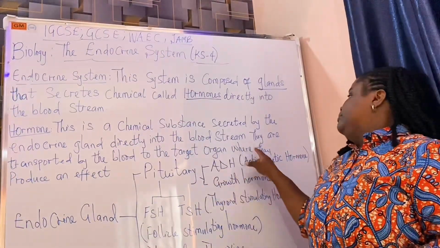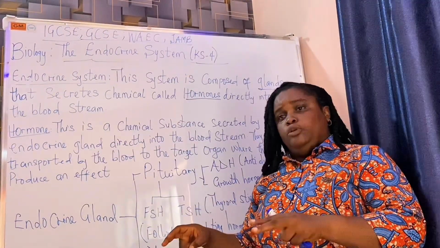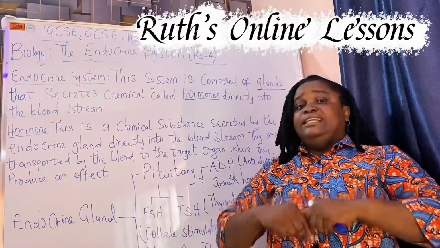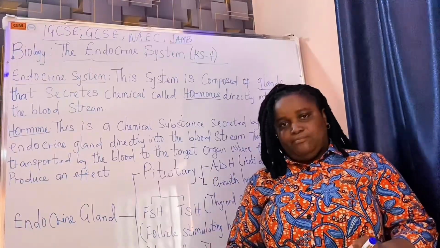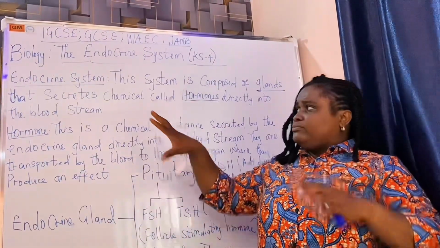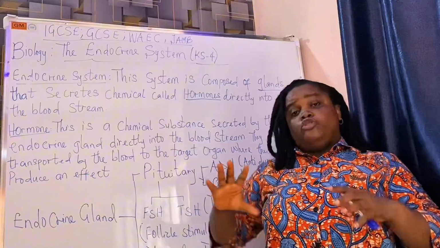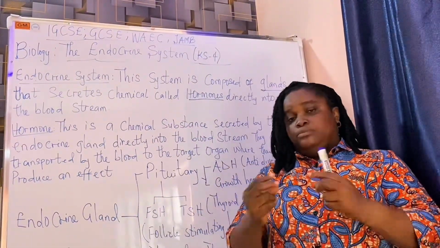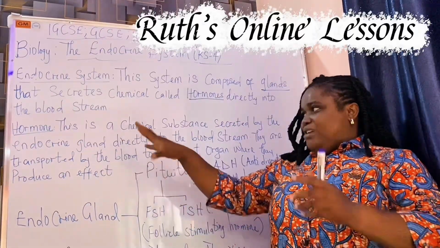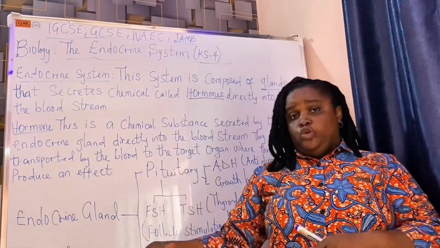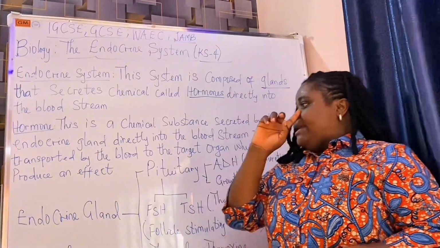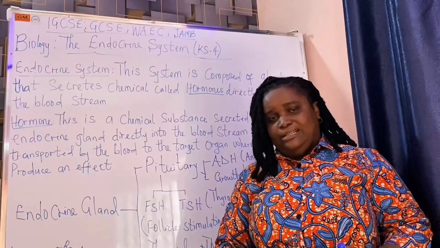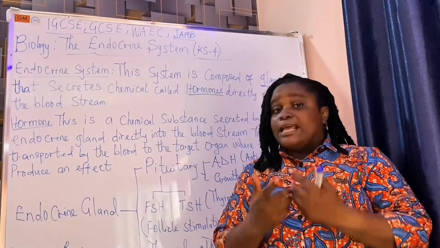Now, when they enter the bloodstream, they are transported by the blood to target organs. It is when they get to the target organs that they can what? Produce an effect. A hormone, or this endocrine system, functions as a coordination, just like your nervous system. But in the case of nervous system, the coordinations are quick, but endocrine system's coordination are quite slow but longer lasting.